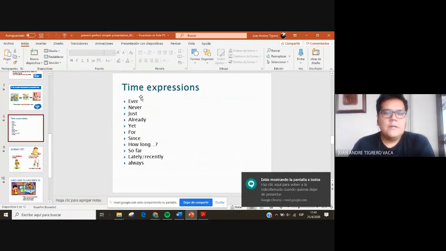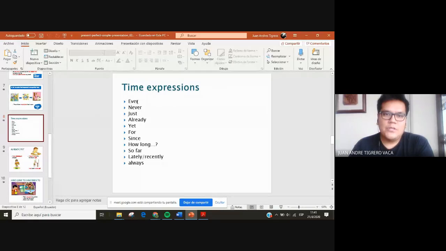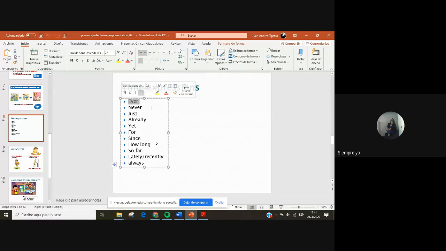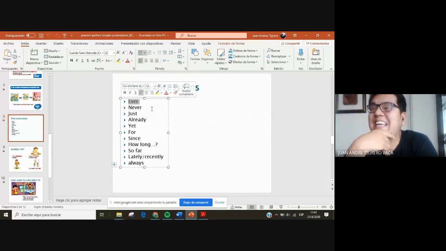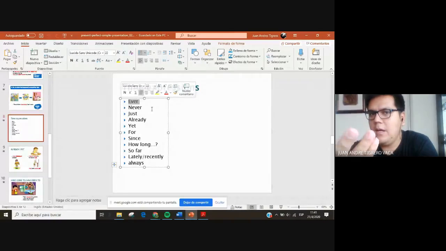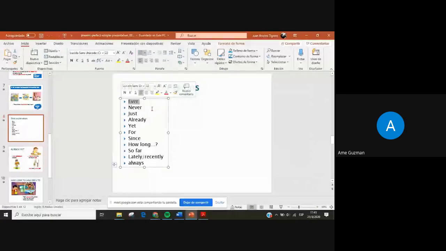So these are the expressions that we're using, time expressions. We already see ever. Remember, what was the use of ever? Do we use ever in sentences or in statements? Statements are sentences. But do we use ever in questions? Yes.